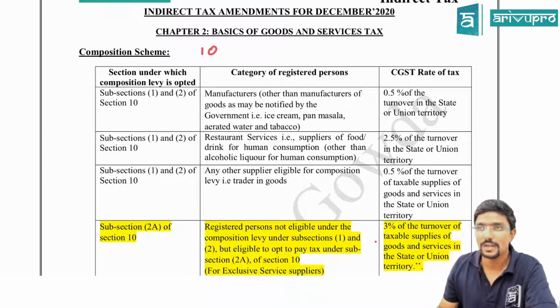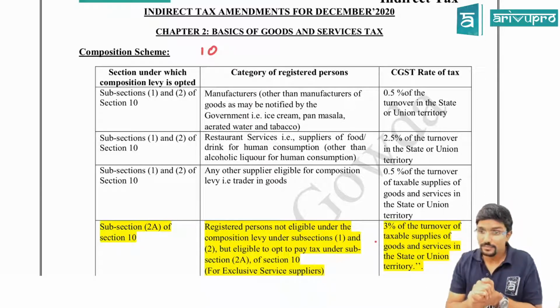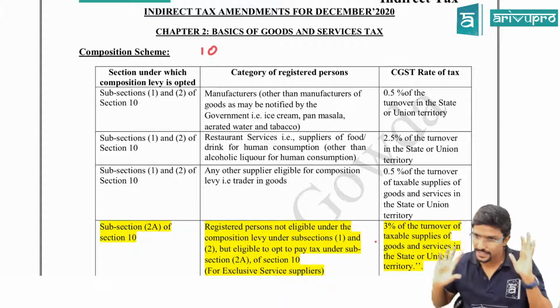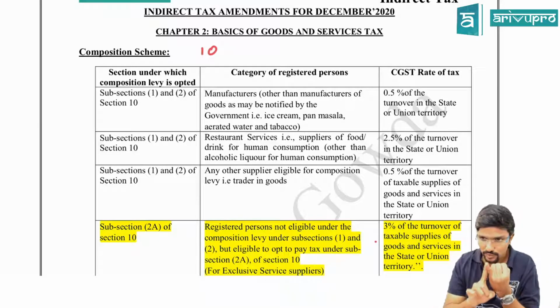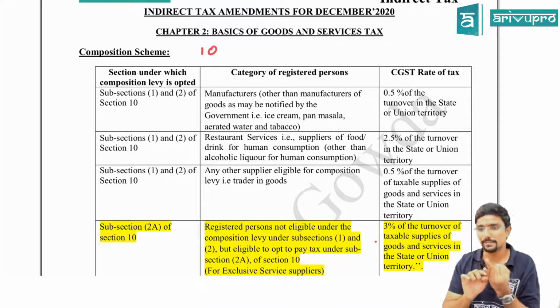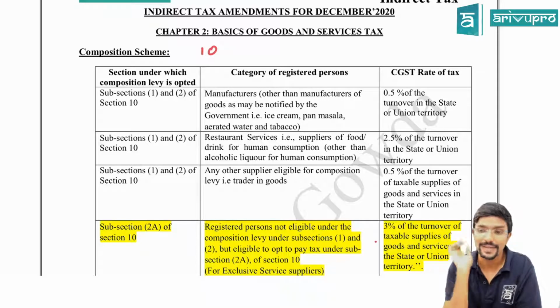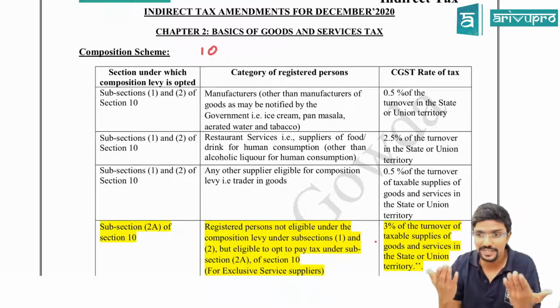Clear, guys? Composition scheme also is not available for everyone. Whatever conditions and restrictions we saw apply. Plus, if you are a manufacturer of goods, it is applicable. If you are a trader of goods, it is applicable. If you are a service supplier, only one service supplier is covered. Please pay attention, guys. This is like a revision, because what I am explaining now is not an amendment.